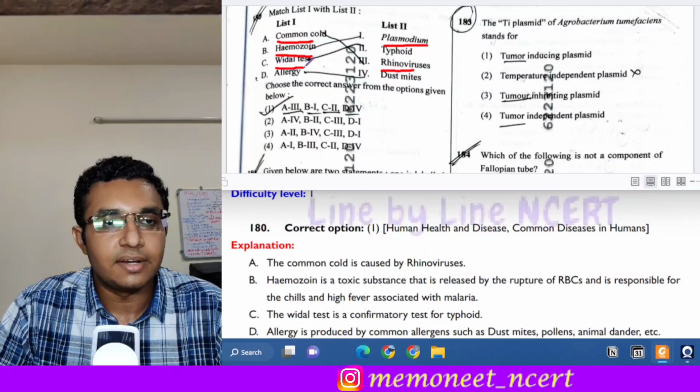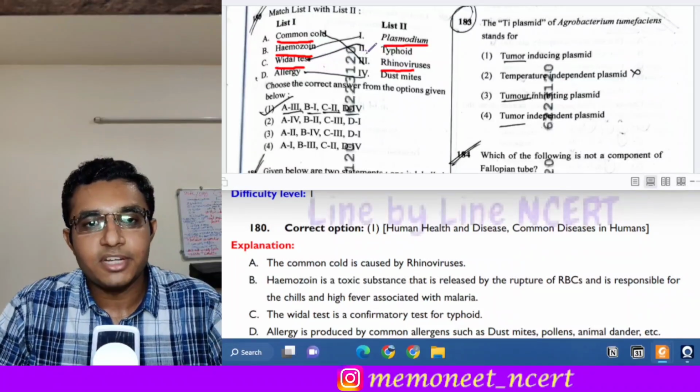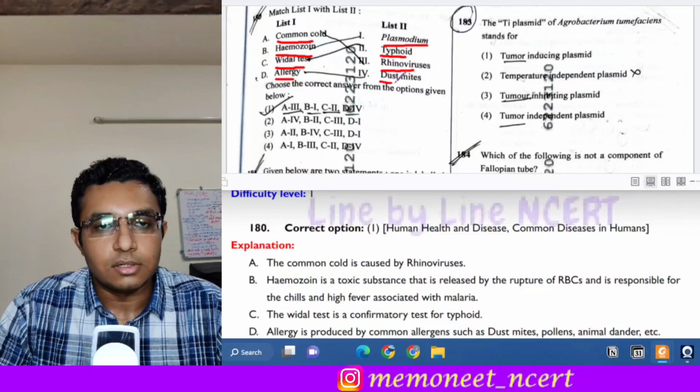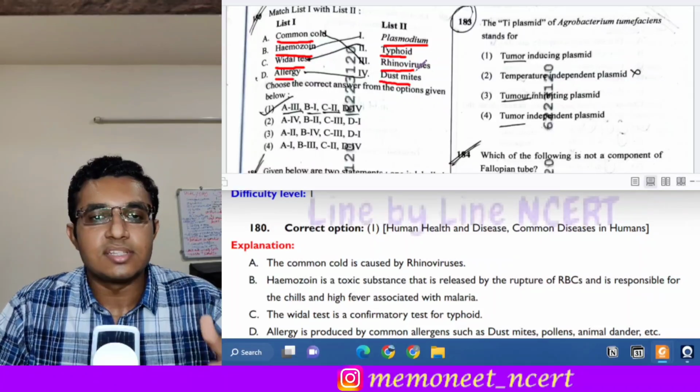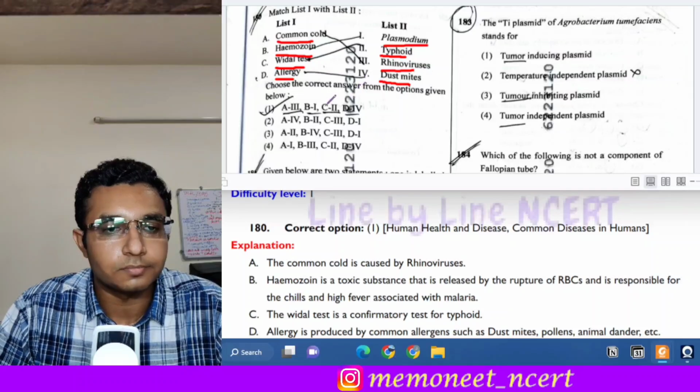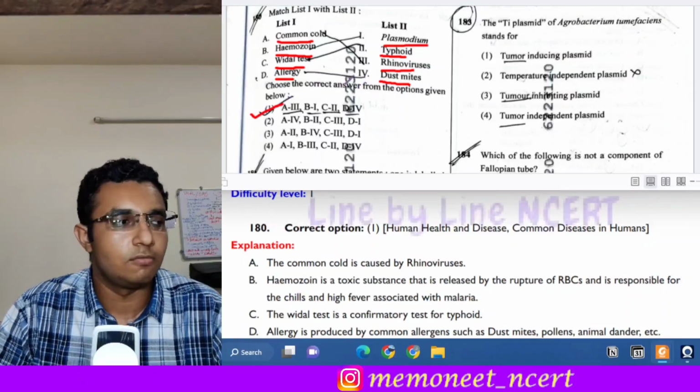C is the Widal test. Now Widal test is the confirmatory test for typhoid. And D is allergy. So dust mites are allergens. These are the causative factors which cause allergy. So D goes with 4. So here the answer will be option 1.